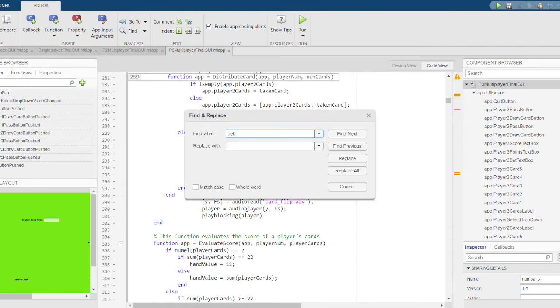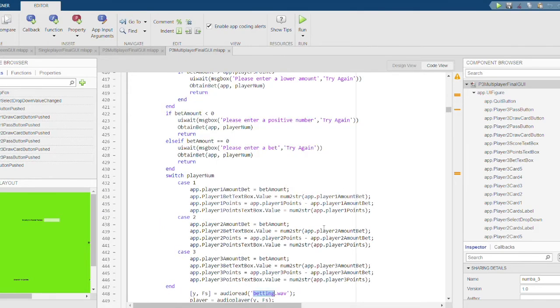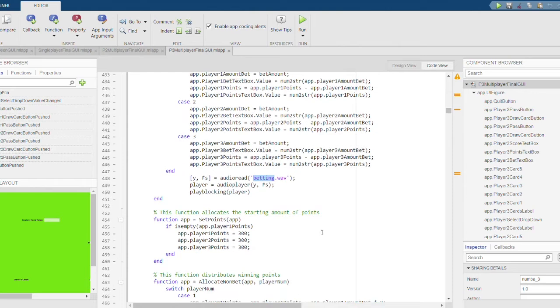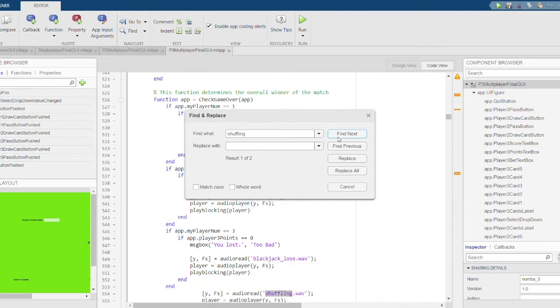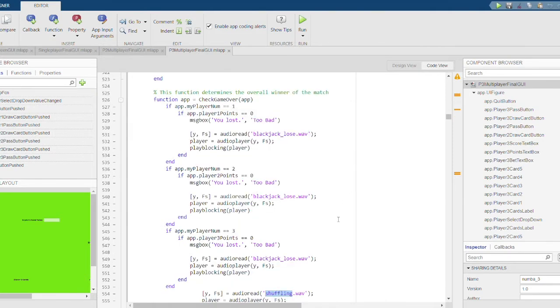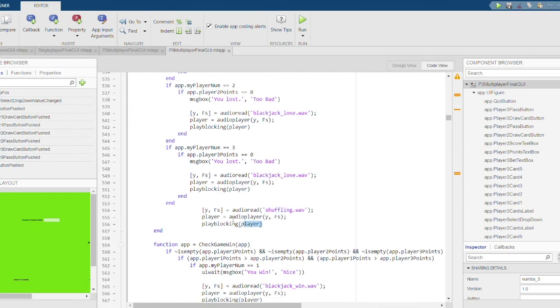Then there is a sound for betting. So when a player is to bet, there is a coin drop sound which is played to emulate the sound of betting in a casino. And then finally, there's a sound for shuffling the cards, which is played after each round to mimic the sound of the dealer shuffling the cards before they are redealt.